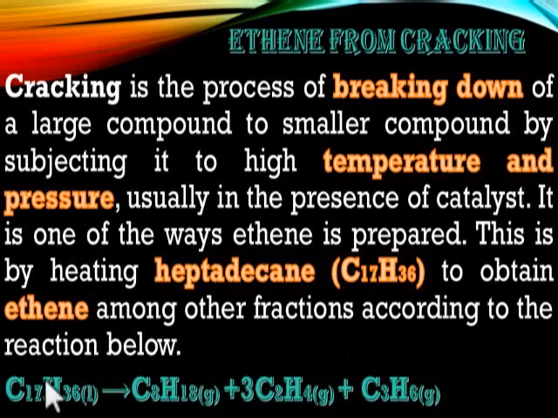So you can see the reaction here. You can see C17H36, a liquid, that is heptadecane. When you heat it, subjecting it to cracking, it gives you C8H18, and that is octane. Then 3 molecules of ethene, that is C2H4, and also C3H6, that is propene. These are other fractions that are formed, but the main thing we are concerned with is ethene.